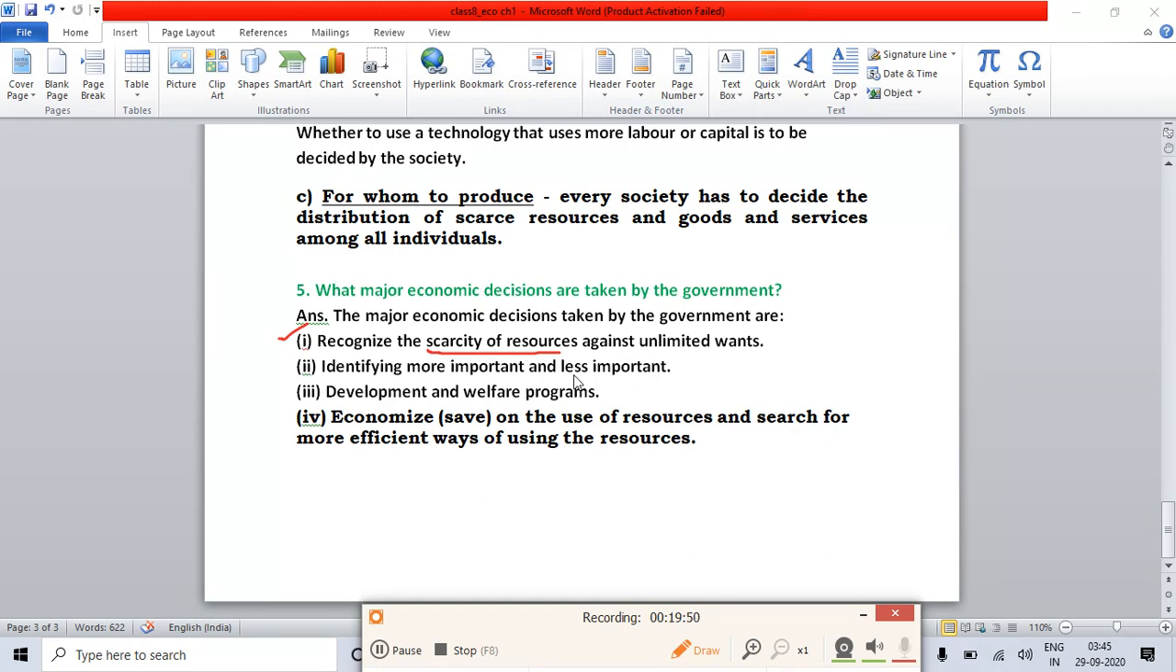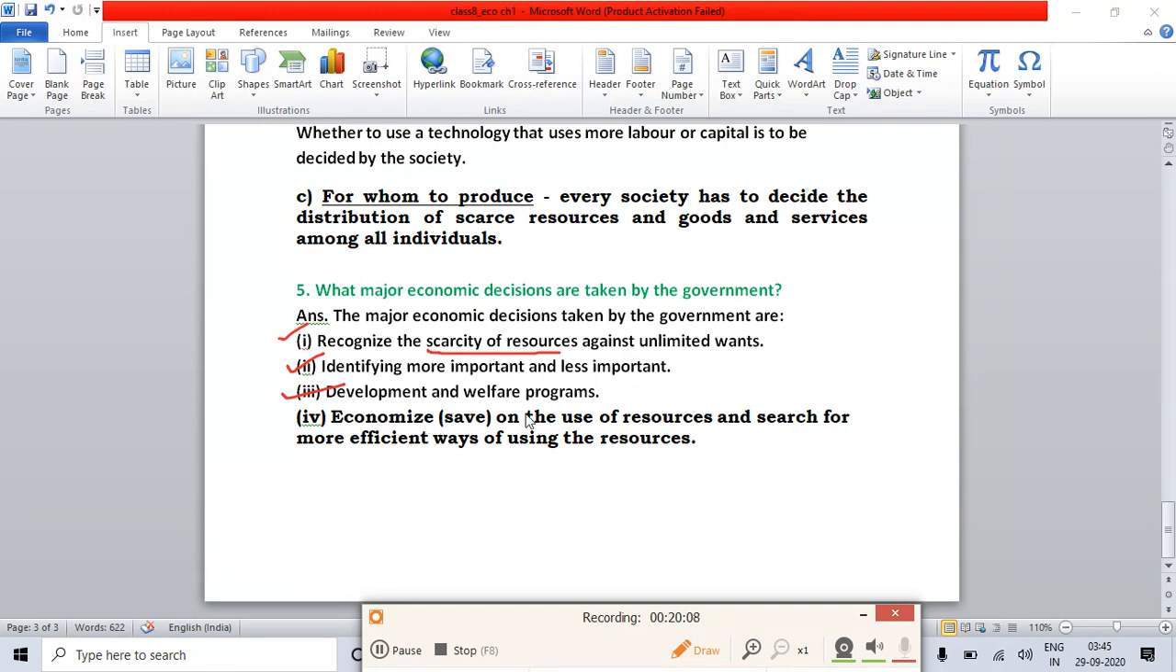Identifying more important and less important means we should know which thing is important and which is not important for us. Development and welfare programs: government has given so many development and welfare programs for the development of our country.